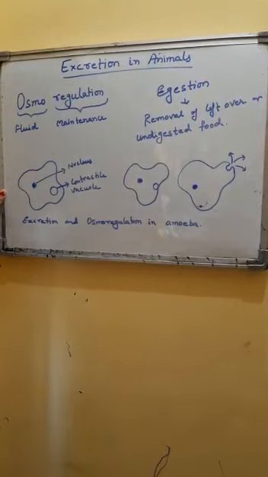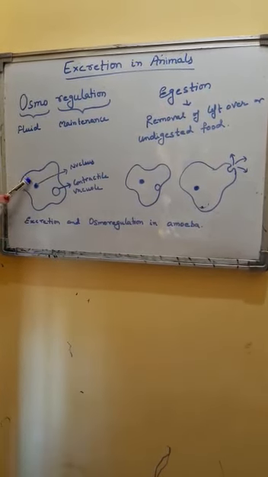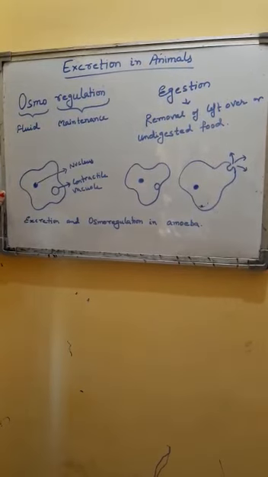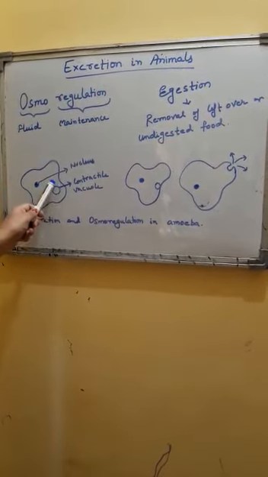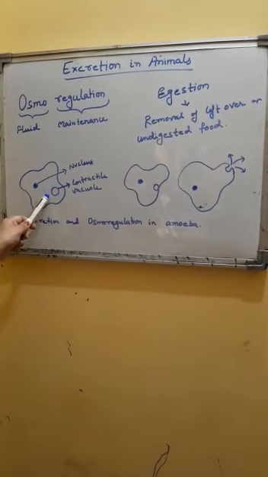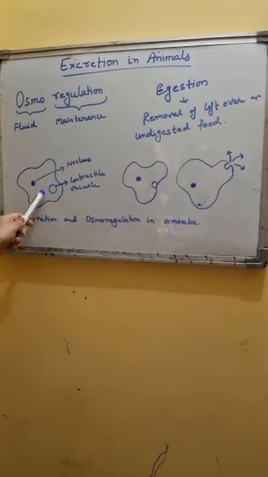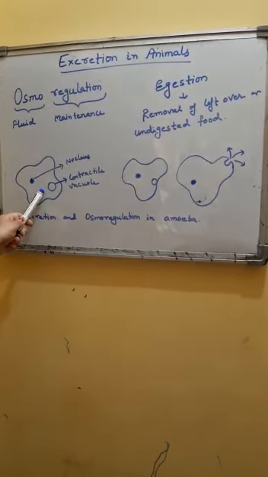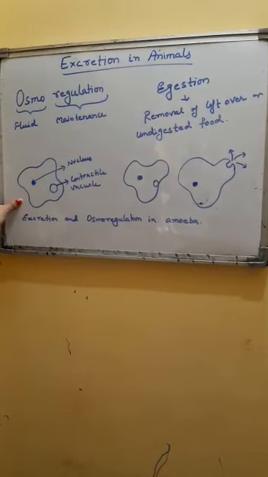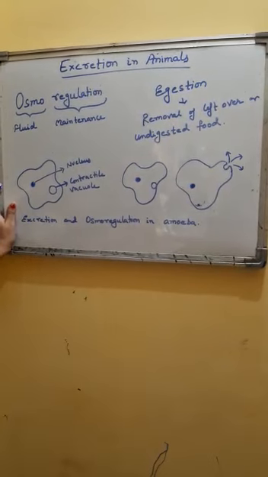Means only by the process of simple diffusion the waste products are eliminated from the body. In amoeba, a special structure called the contractile vacuole is present. The contractile vacuole can be regarded as an osmoregulatory organelle which performs the function of osmoregulation.